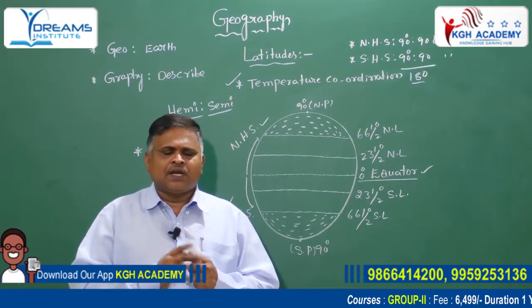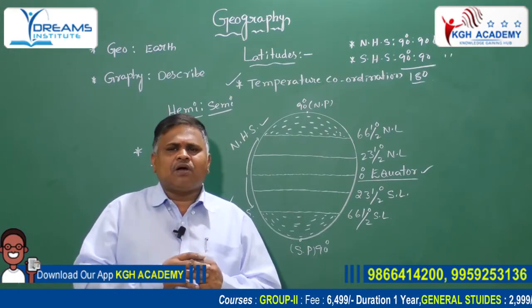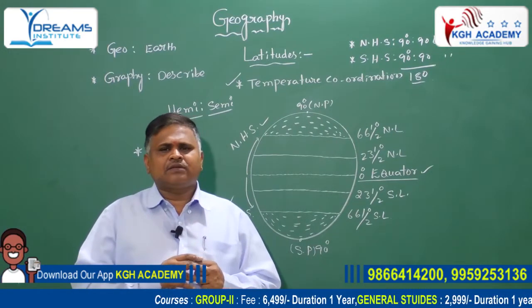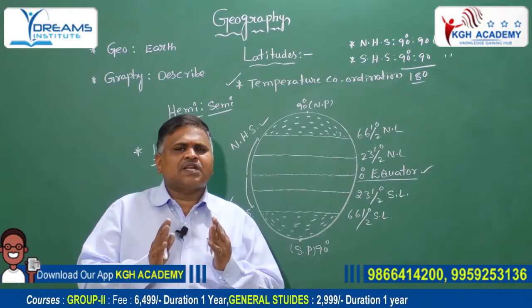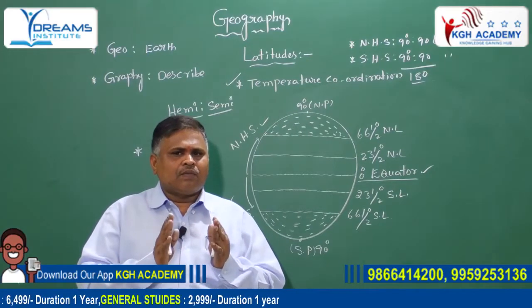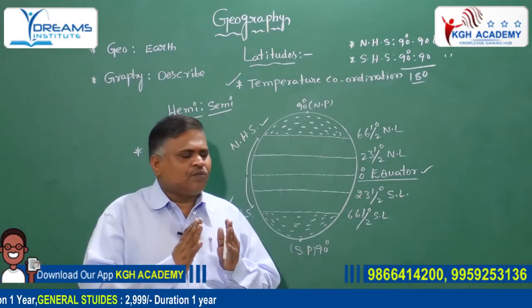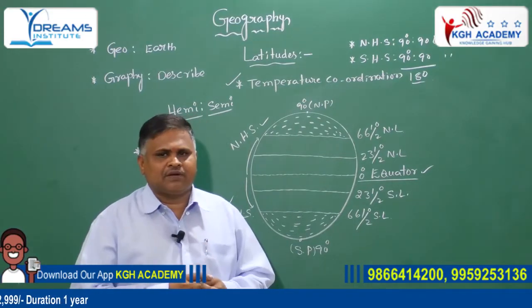One, heavy rainfall occurs at the 0 degree equator. Number two, the highest temperature is recorded at the 0 degree equator. The tropical evergreen forests grow very well at the 0 degree equator. These are the important characters of the 0 degree equator.